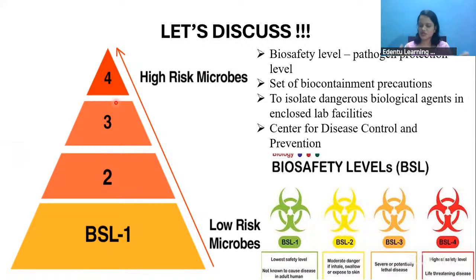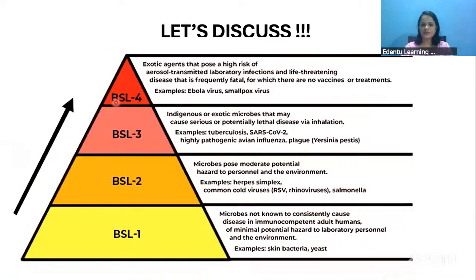Okay, very dangerous microbes we are going to deal with. So this is the BSL pyramid. If you look at it, BSL-1 contains microbes which are not known to cause any disease in immunocompetent humans, such as bacteria, yeast, Staphylococcus, Streptococcus. All those bacteria are included under the BSL-1 category.